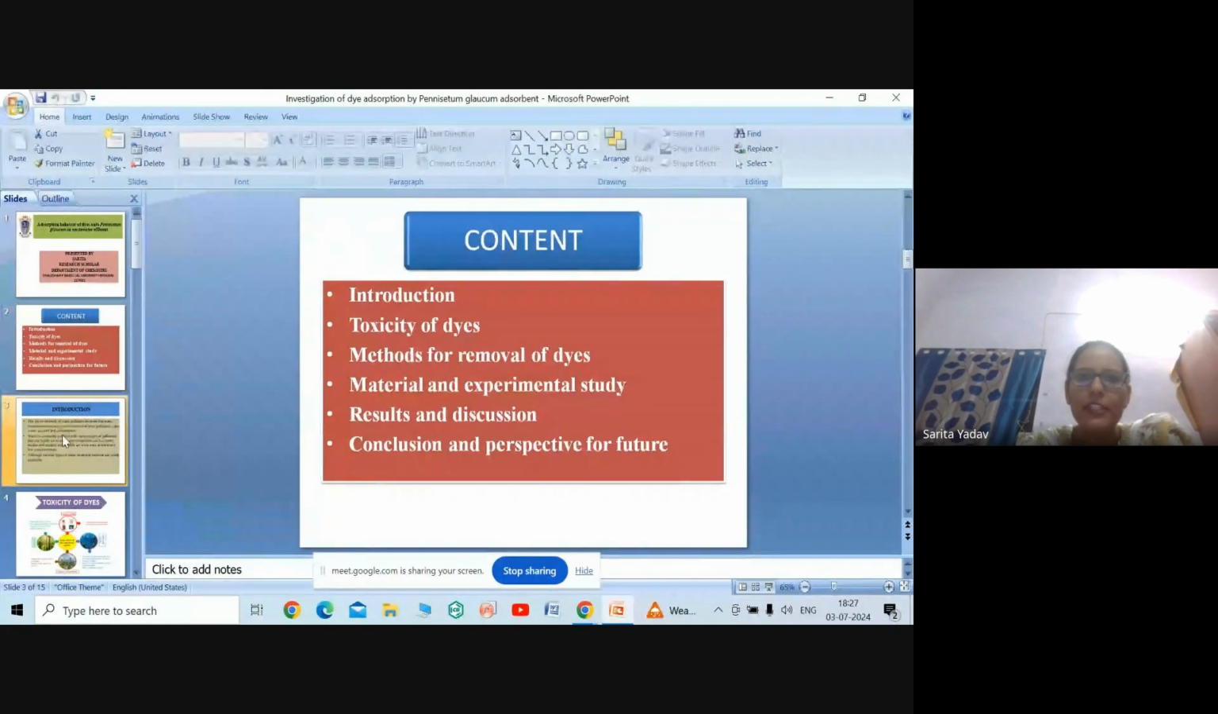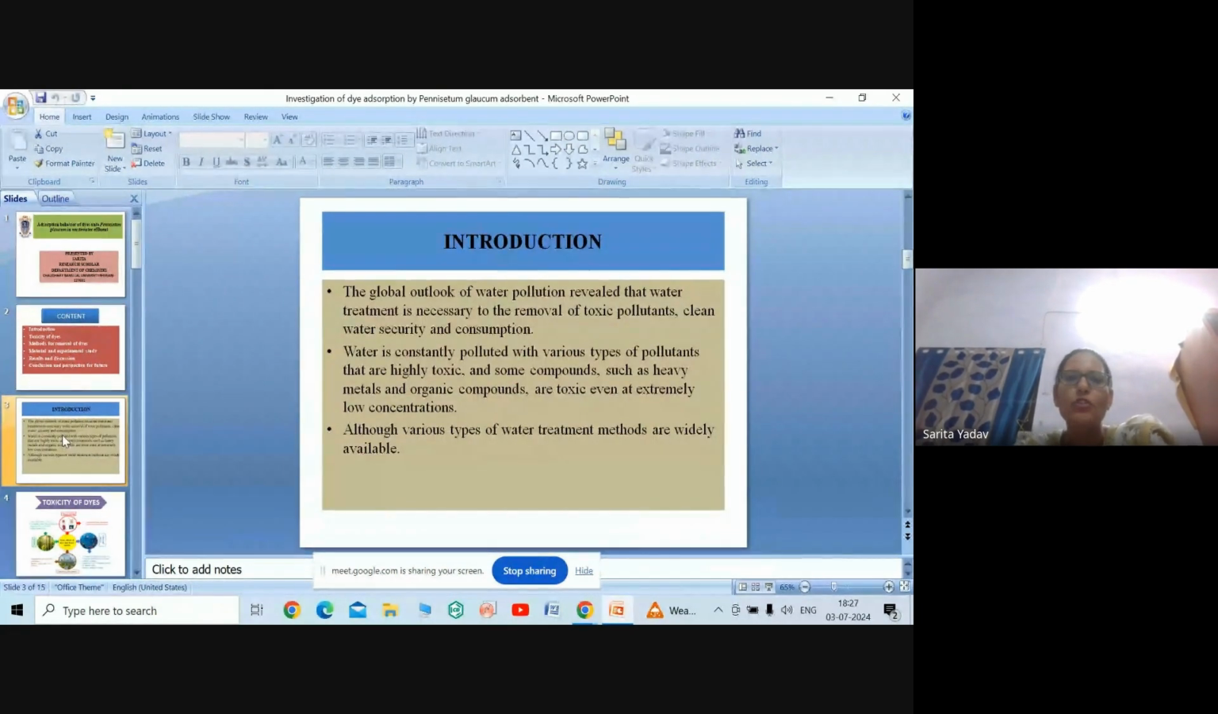Introduction. As we know, the global outlook of water pollution revealed that water treatment is necessary for the removal of toxic pollutants, clean water security and consumption. As water is constantly polluted with various types of pollutants, like conventional and emerging contaminants that are highly toxic, and some compounds like heavy metals, organic compounds, and pharmaceutical waste are toxic even at extremely low concentrations. Although various types of water treatment methods are widely available.